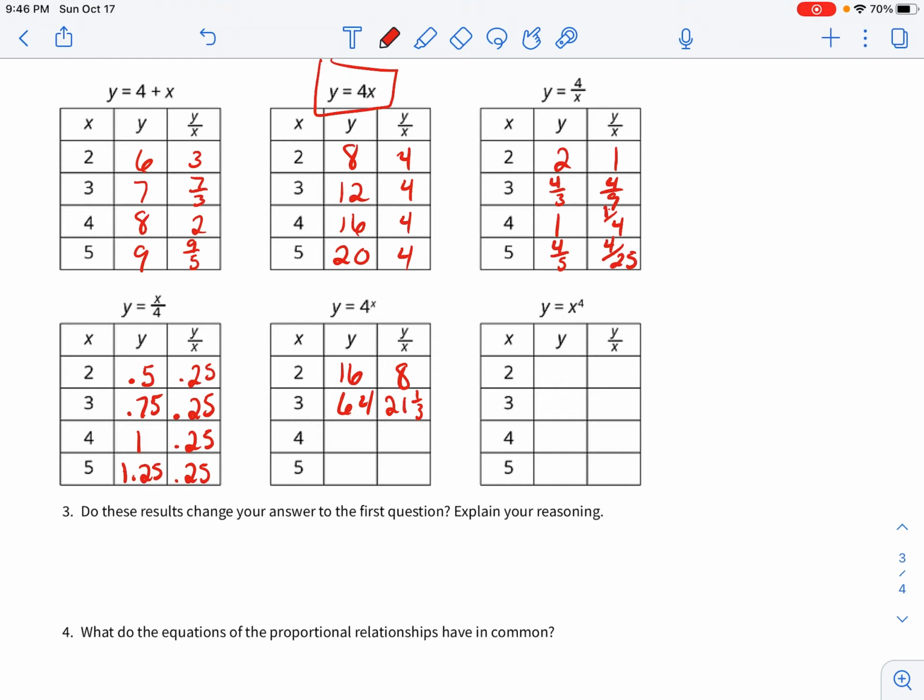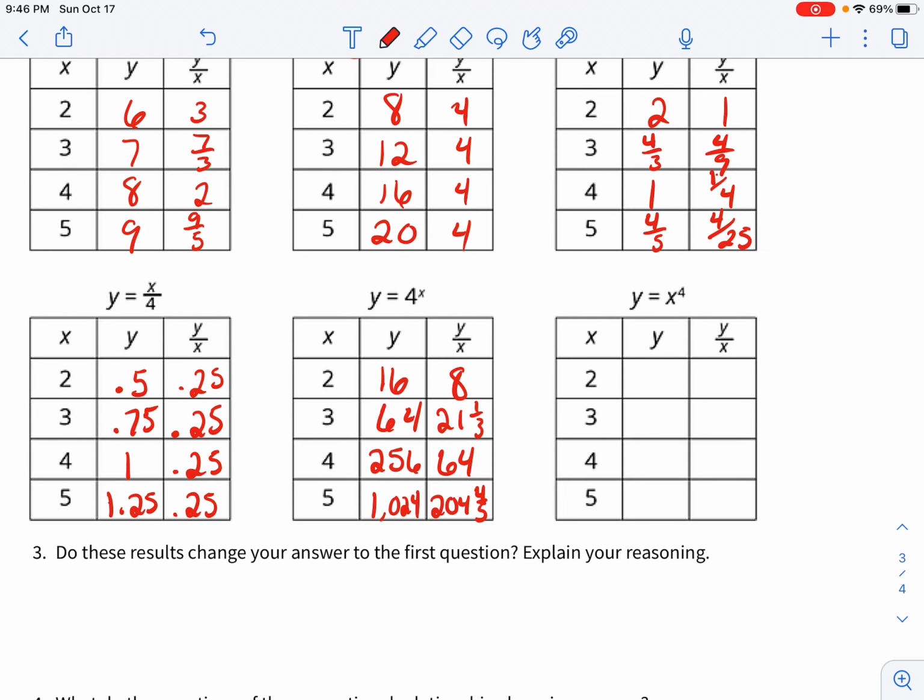Okay, and then 4 to the 4th power is going to give us 256. 256 divided by 4 is going to give us 64. And then 4 to the 5th power is going to give us 1024. 1024 divided by 5 is going to give us 204 and 4/5. Okay, once again, our y divided by our x is not the same, so it's not proportional.